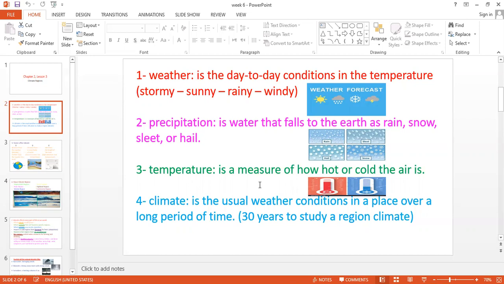But if the temperature is getting high, for example 50, 60, 70, it means the air is getting hot, the climate is very hot. If you check the climate in the European countries in the winter, you could find it very cold. Why? Because it reaches, for example, minus 15, minus 20, which means it's very cold.